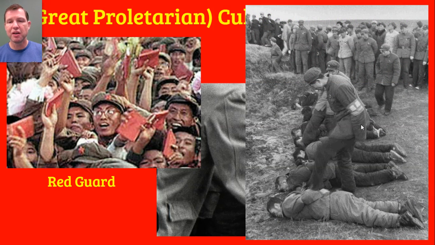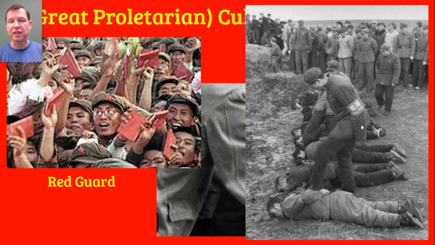The Red Guard tied their hands behind their back, put them on the ground, put pistols to their heads, and shot them in the back of the heads. And during this time, who knows how many people were killed? The estimate is somewhere between 1 to 3 million people. And this was all part of Mao Zedong's effort to silence his critics.